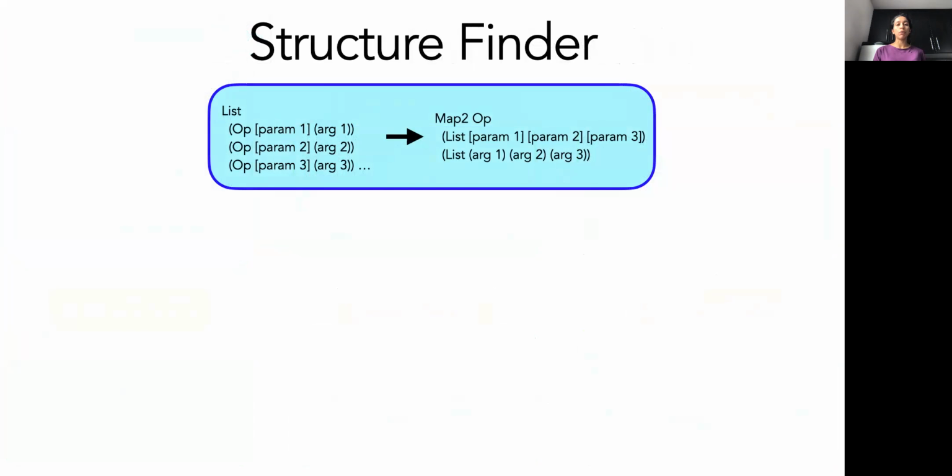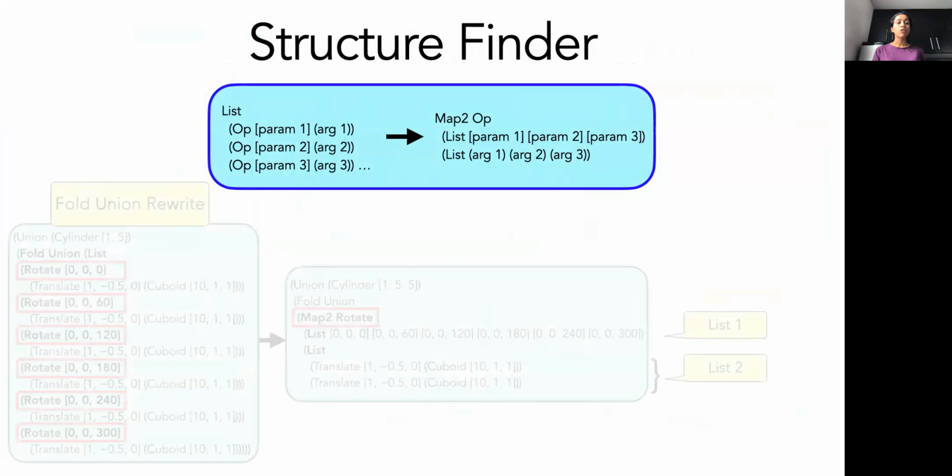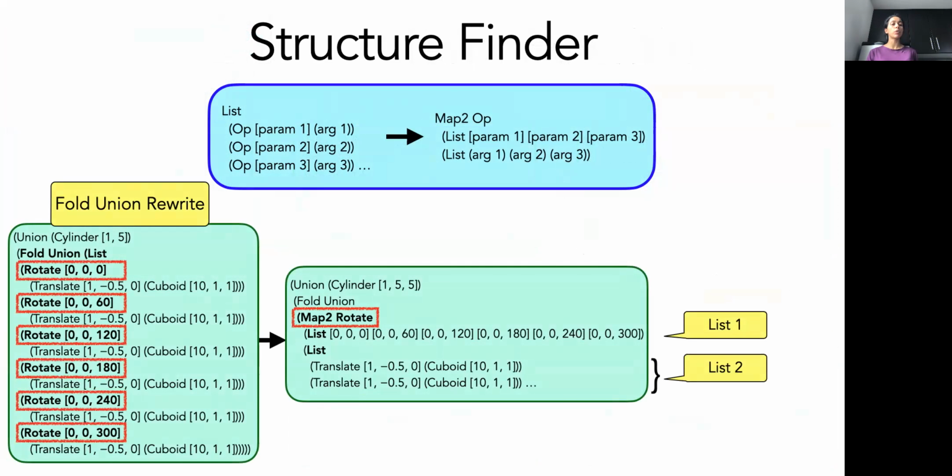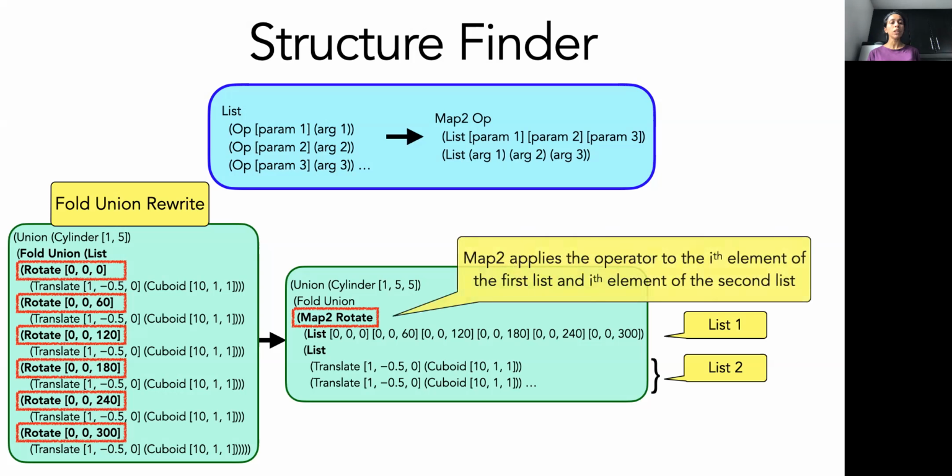Salinsky's structure finding algorithm searches a program for a list of expressions which use the same operator, and it separates the parameters from the CAD arguments. So for example, here, we have a list of rotates from which the structure finder separates out the list of the parameters of the rotate in list 1 and the CAD arguments in list 2. Both these lists appear under a map2 expression which applies the operator rotate to the ith element of the first list and the ith element of the second list.